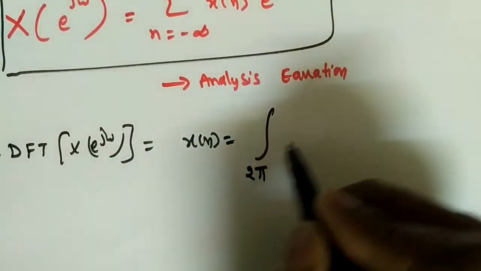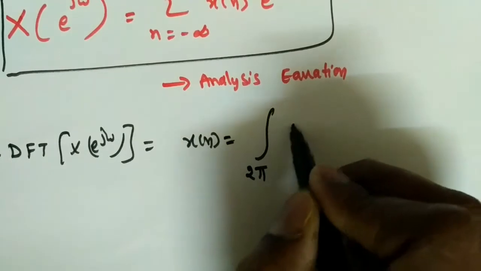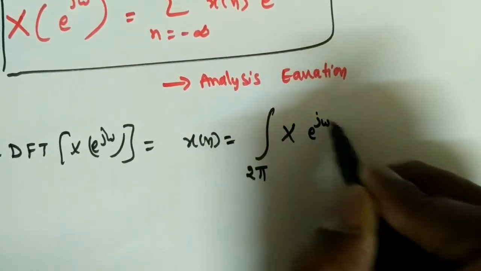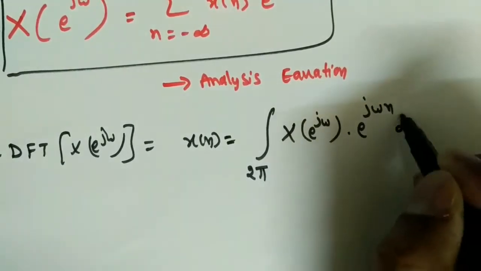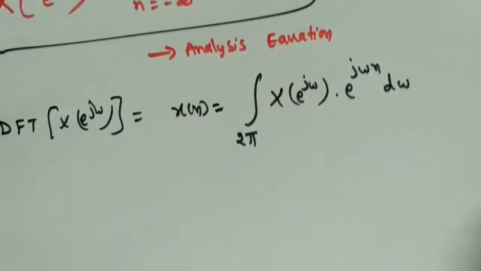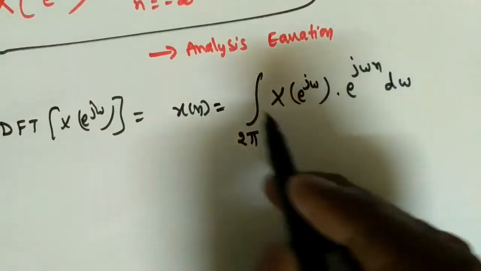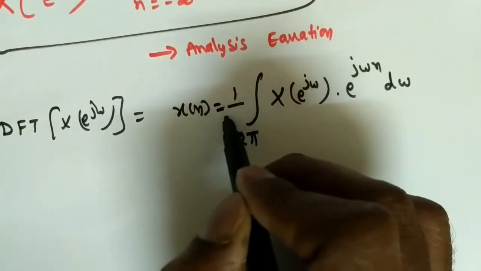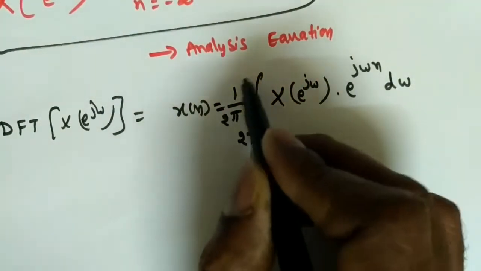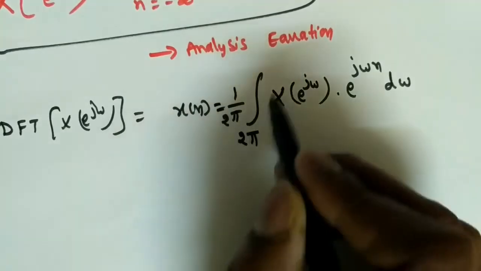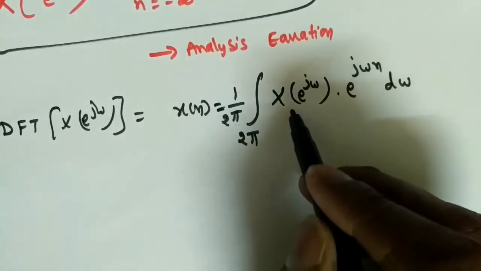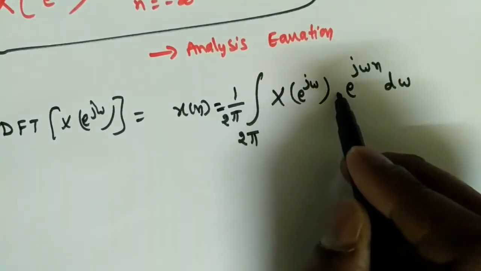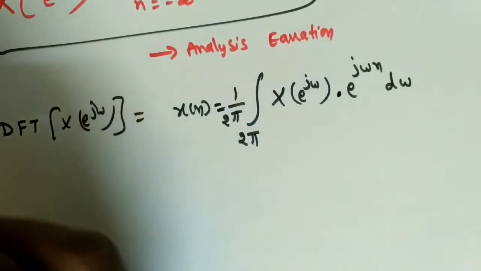We need 1 by 2 pi in the denominator. So 1 by 2 pi integration over one period, that is minus pi to pi or 0 to 2 pi, of X of e power j omega into e power j omega n d omega.